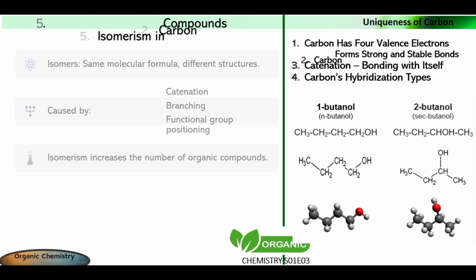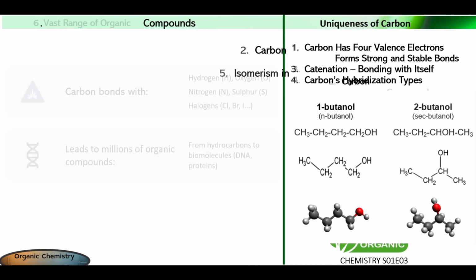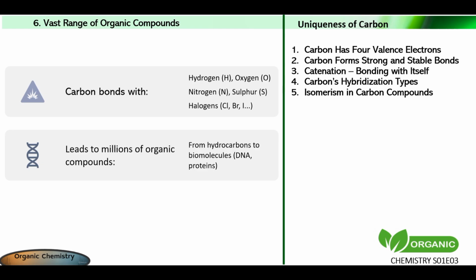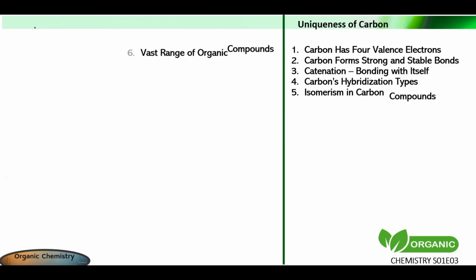6. Carbon forms a vast range of organic compounds. Carbon's ability to bond with elements like hydrogen, oxygen, nitrogen, sulfur, and halogens results in millions of organic compounds. The position of those atoms may differ, yielding different compounds. This is why organic chemistry is a huge field of study. It includes everything from simple hydrocarbons to complex biomolecules like DNA and proteins.